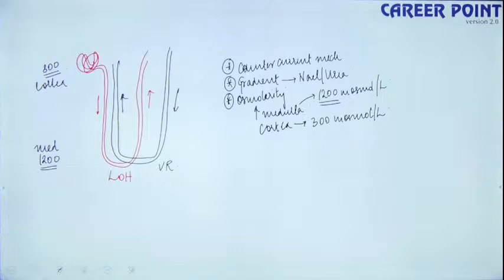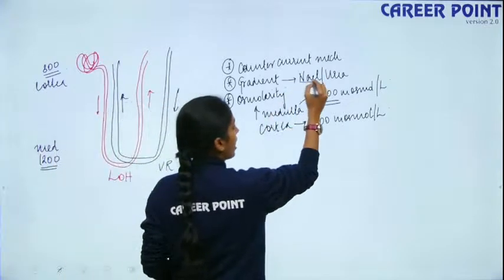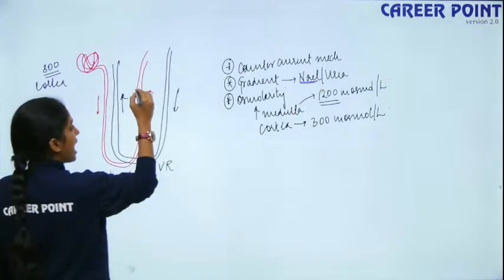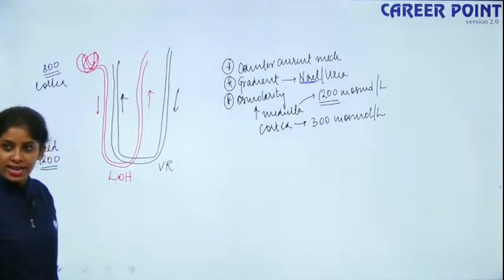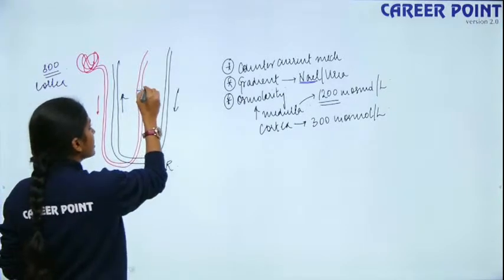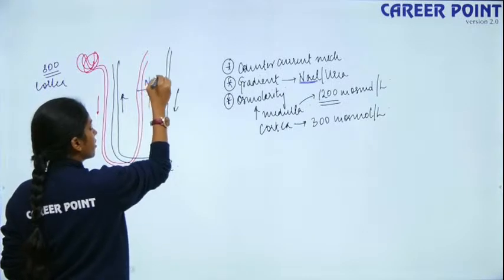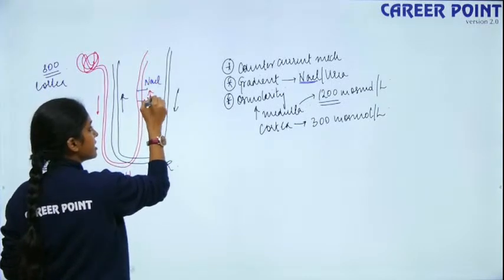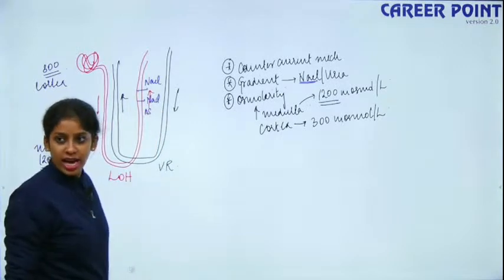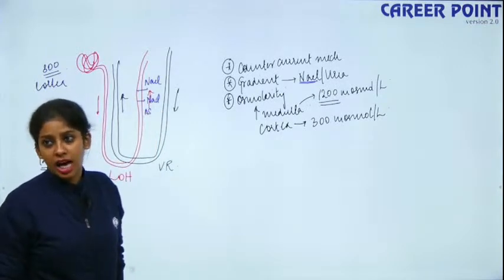Now, how is this going to happen? First we are going to talk about the gradient of NaCl. We know the ascending limb of the loop of Henle is permeable to electrolytes. So your NaCl comes out from here, because the ascending limb is permeable to electrolytes.